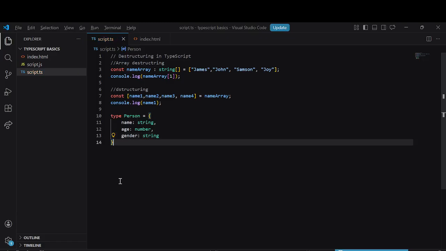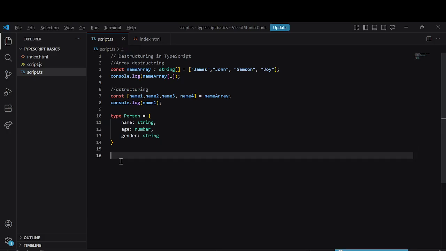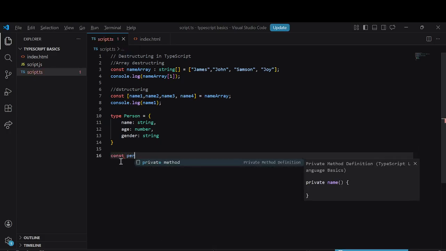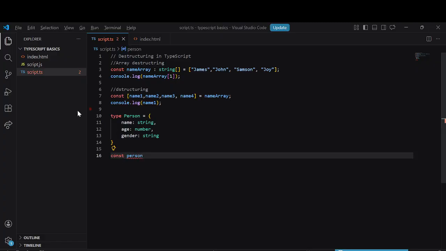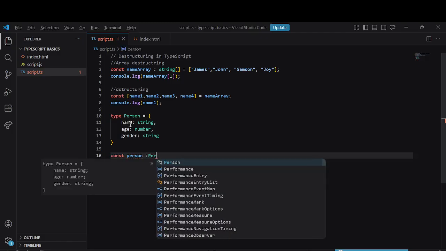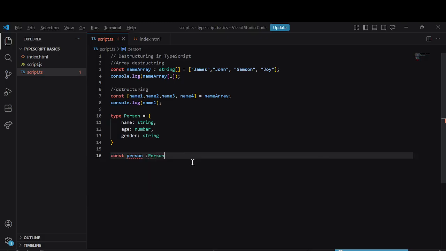We created this, so let's create an object. Say const person. This const person is going to follow the format described using the type alias, the Person type.